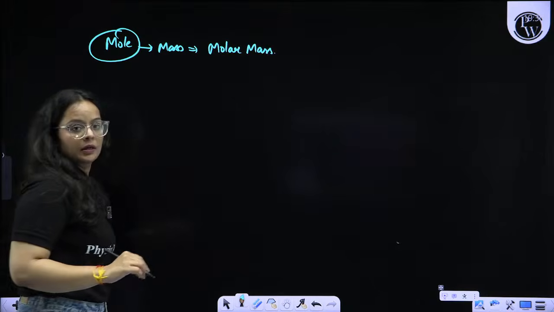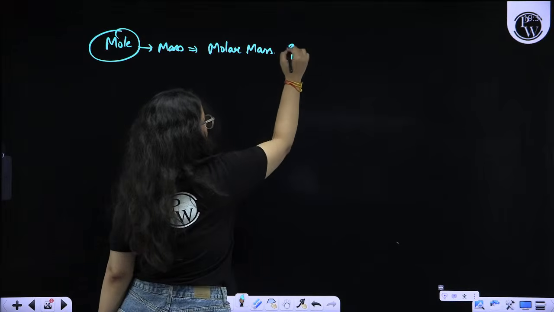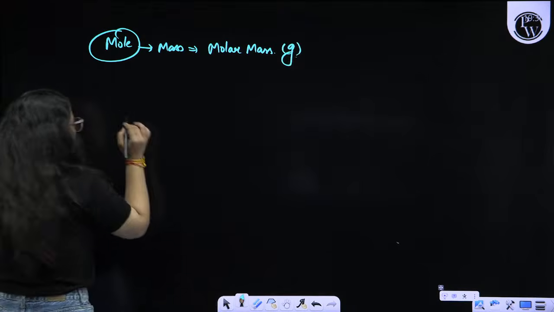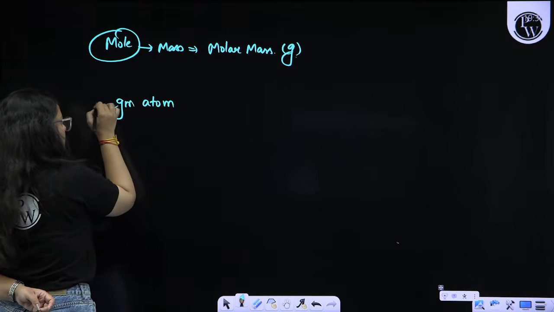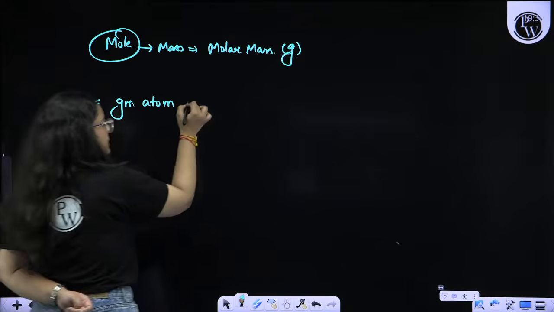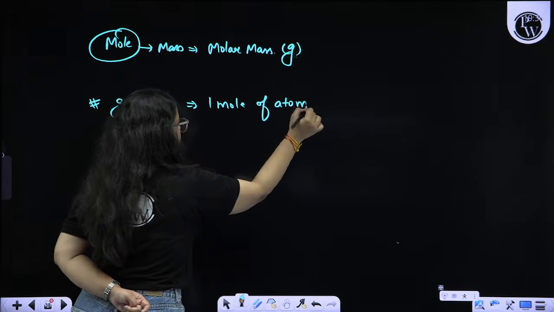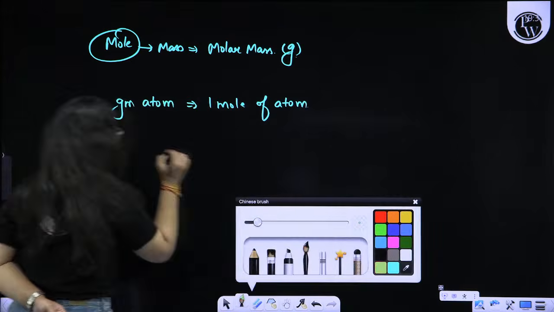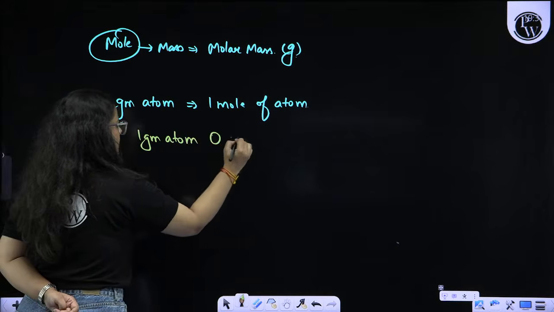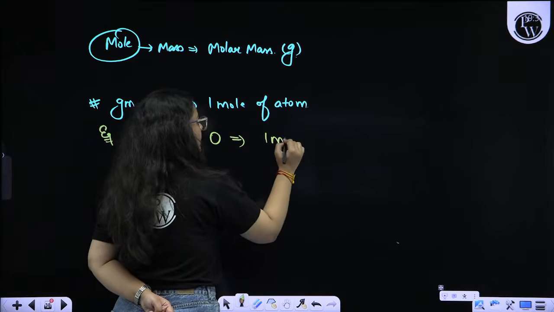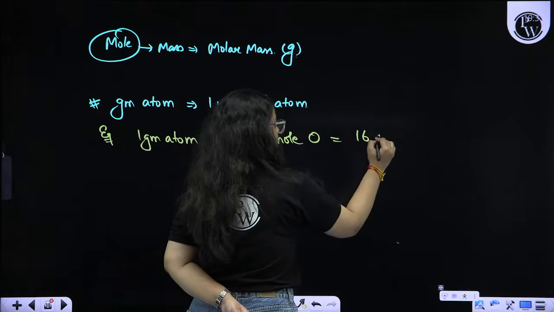Molar mass. If I talk about it, we are usually taking the molar mass in grams only. One term introduced is gram atom. What is gram atom? Gram atom means 1 mole of atom. For example, 1 gram atom oxygen means we are having 1 mole of oxygen, that means the mass of oxygen is 16 gram.